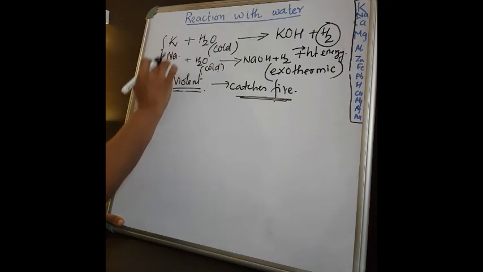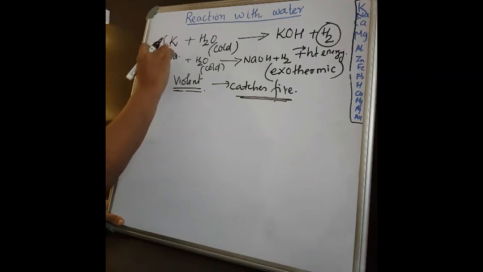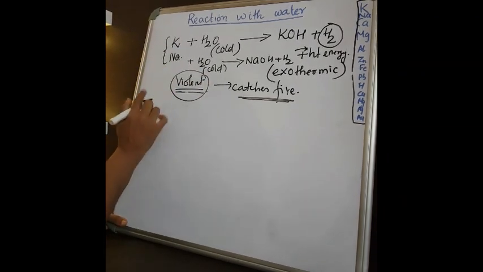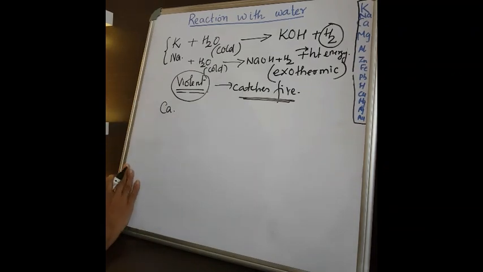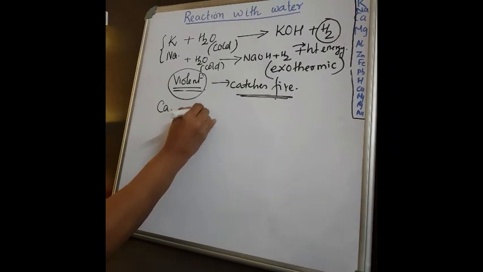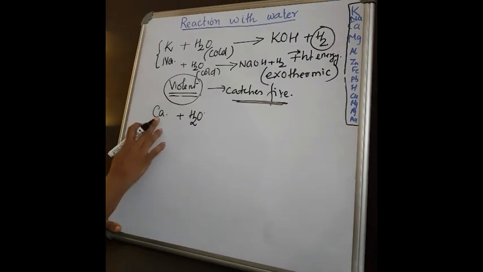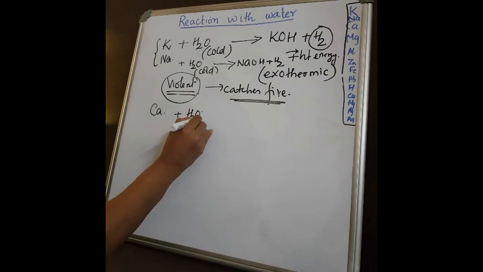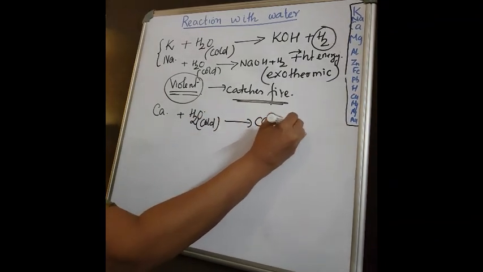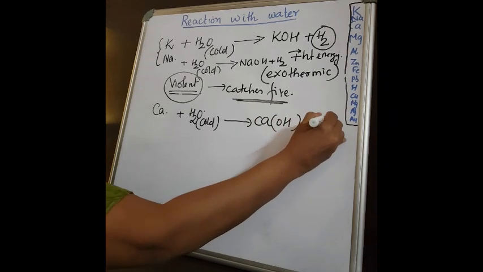Now coming to another metal. So we can say sodium and potassium have a violent reaction. Now coming to calcium. What happens when calcium reacts with water? Calcium also reacts with cold water and forms the corresponding hydroxide, calcium hydroxide, plus hydrogen.